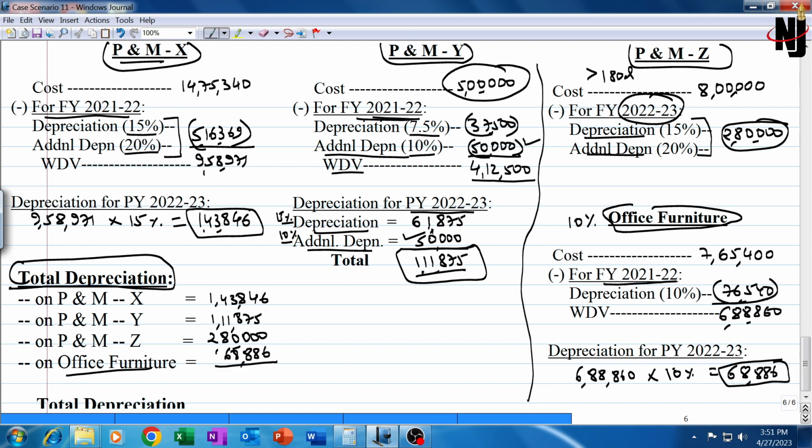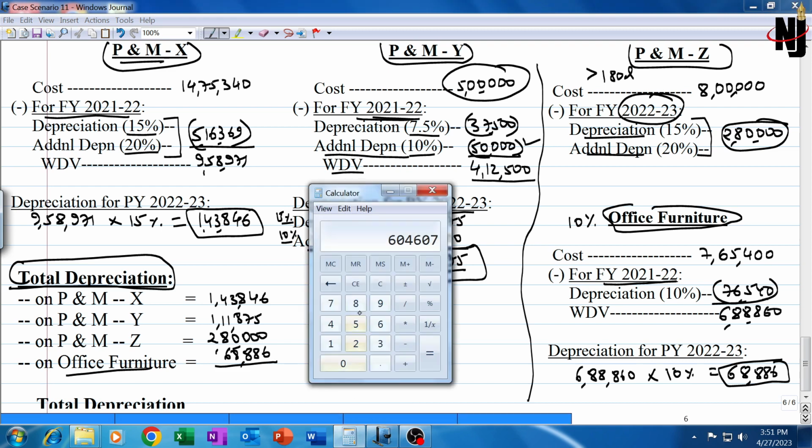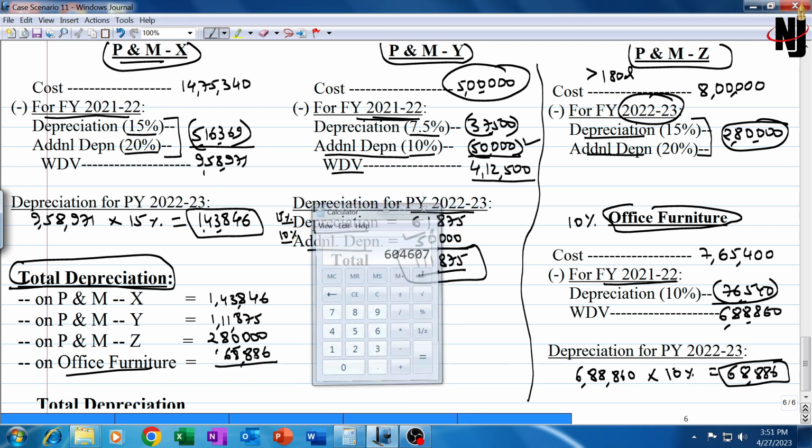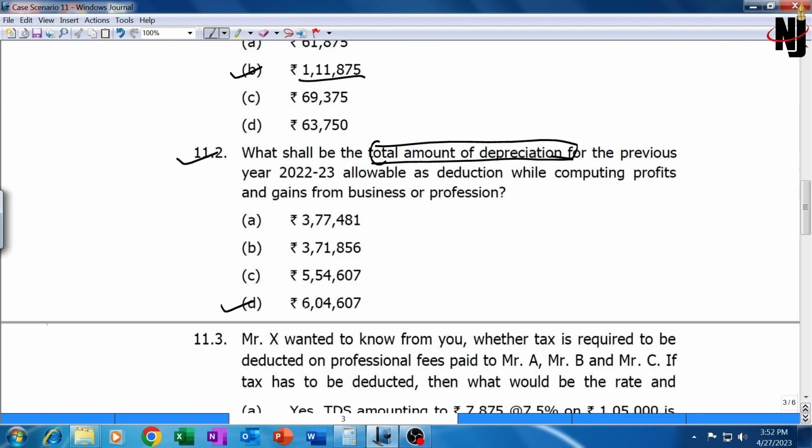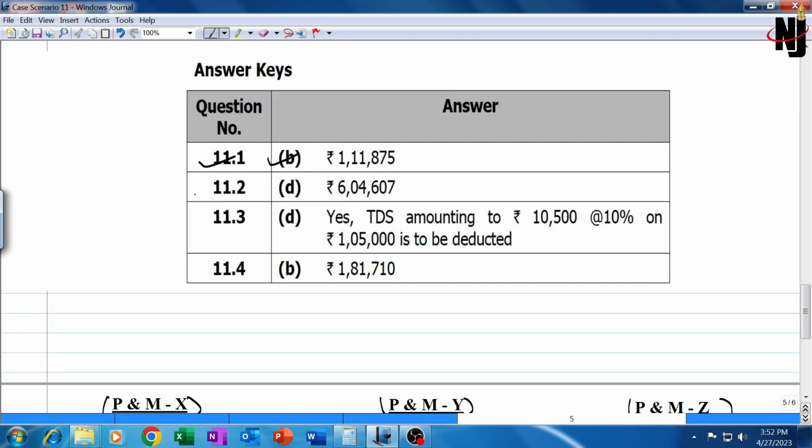The total depreciation on all the four assets for the current year will be 604,607. You can take the total separately. This is the total depreciation. Our answer is 604,607, answer number D. Let's check what the institute's answer is. The institute's answer is also 604,607.